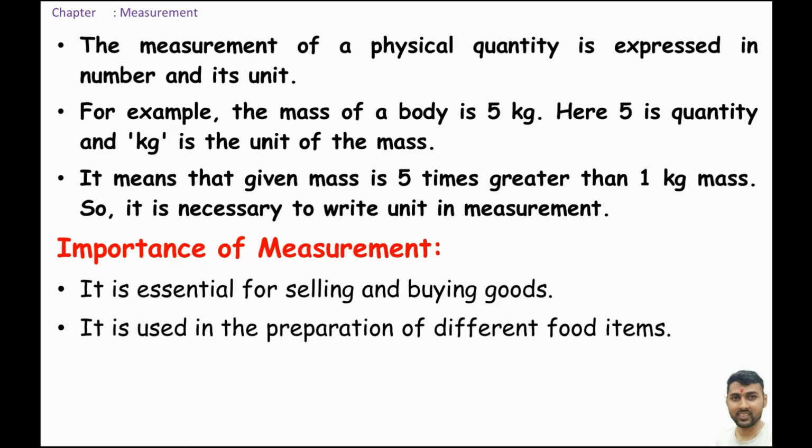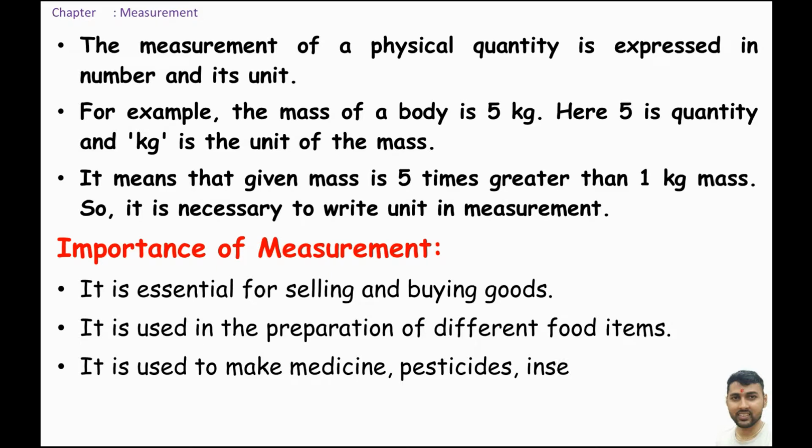Another one, it is used in the preparation of different food items. It is used to make tea at your home, and different food items, rice, bread, etc. Likewise, it is used to make medicine. Pesticides are those chemicals which are used to kill pests. Insecticides are those chemicals which are used to kill insects.